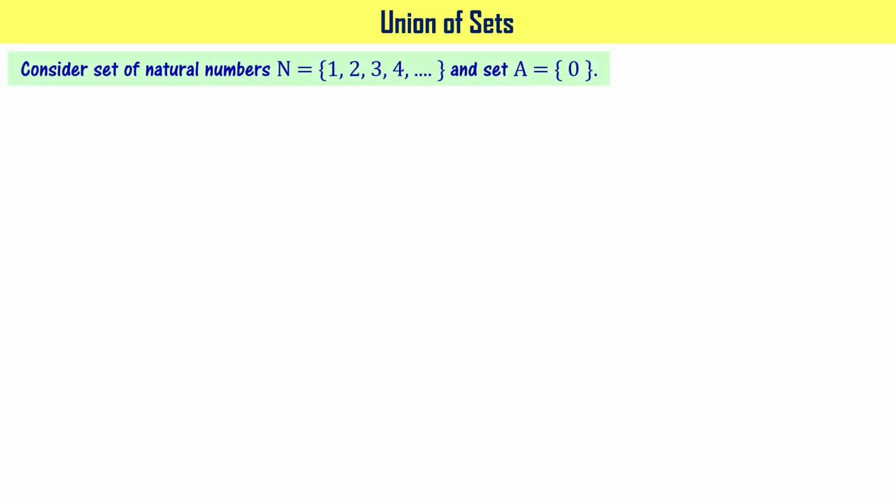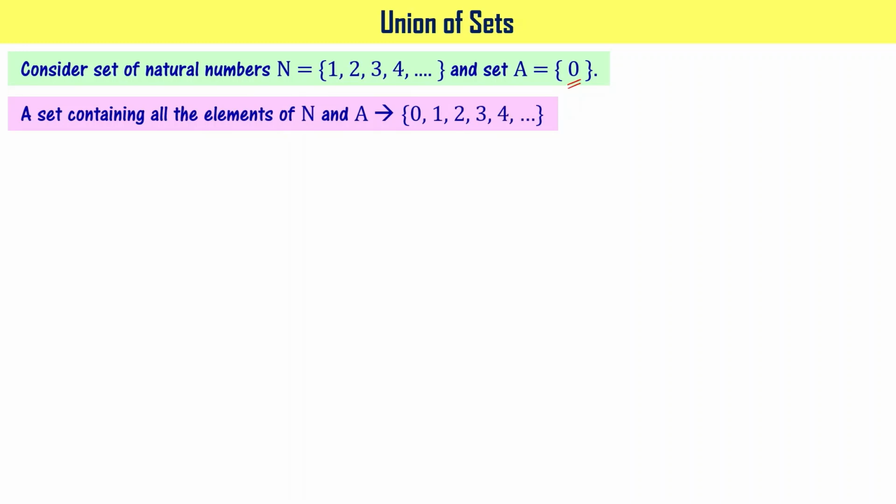Let us learn about basic operations on sets now. To begin with, let's understand union of sets. Consider the set of natural numbers that is denoted using N, which has got elements 1, 2, 3, 4, 5, 6, 7 and so on. And another set that is called A, which has got only one element 0 as shown here.